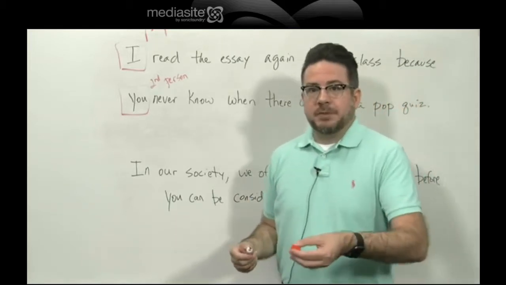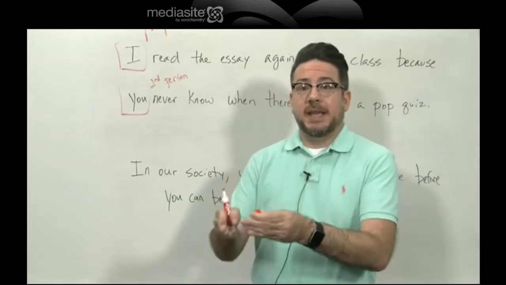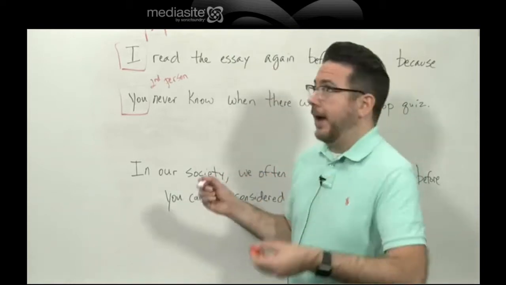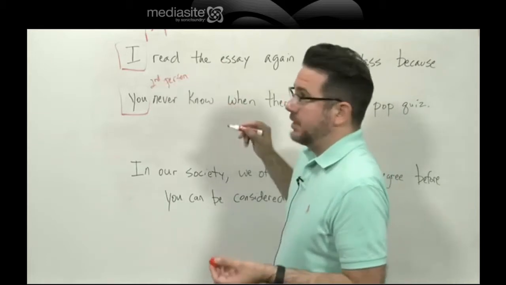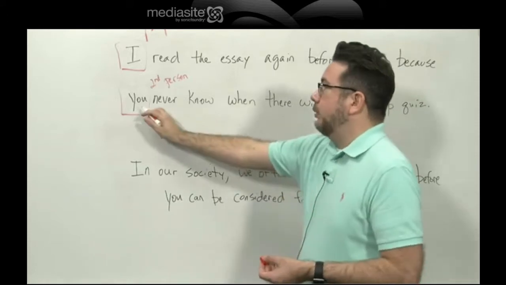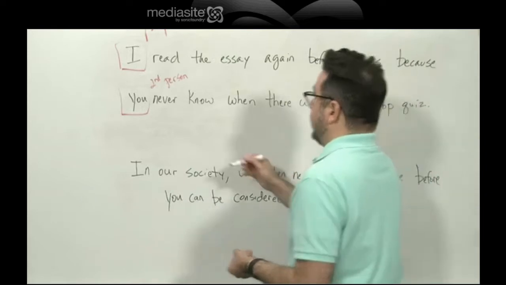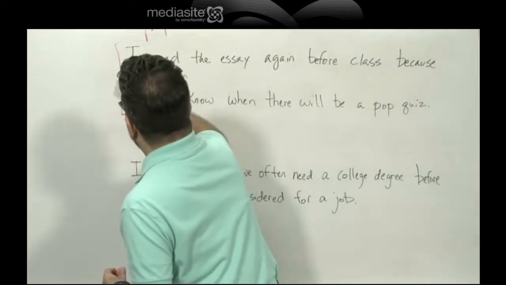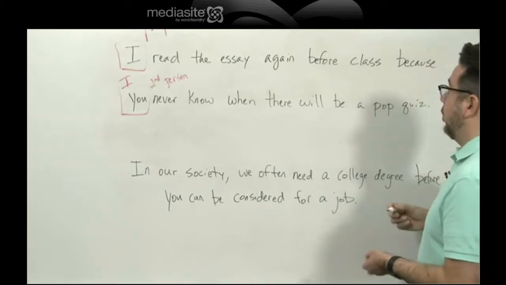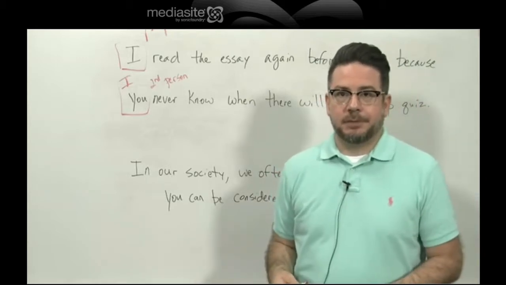Well, just like with verb tense, I like to pick the first pronoun and stick with that point of view and be consistent. So if I were to do that, the first pronoun is in first person. So I want to be in first person throughout. So how could I rewrite this to be in first person? Well, I could change it to I. I read the essay again before class because I never know when there will be a pop quiz. Now we are consistently in first person.